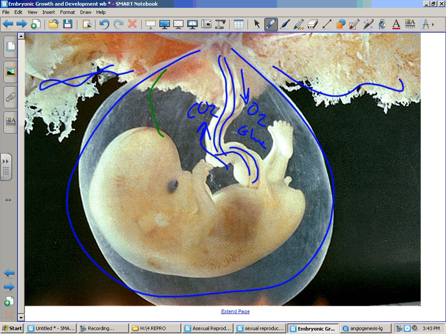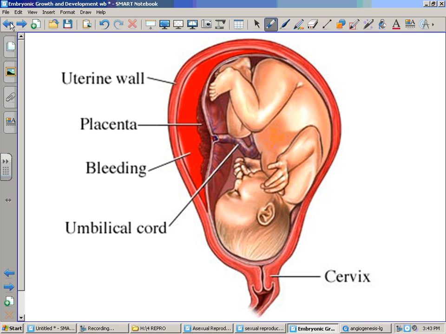I know someone asked the question, how does a baby breathe? It doesn't need to breathe. It's got everything it needs, it gets it from the blood. One of the last things to develop in a fetus is the lungs. Doesn't need them. Why have it already? And of course we see with premature babies when they're born, that's one of the things they need to worry about is their lungs not being completely developed.